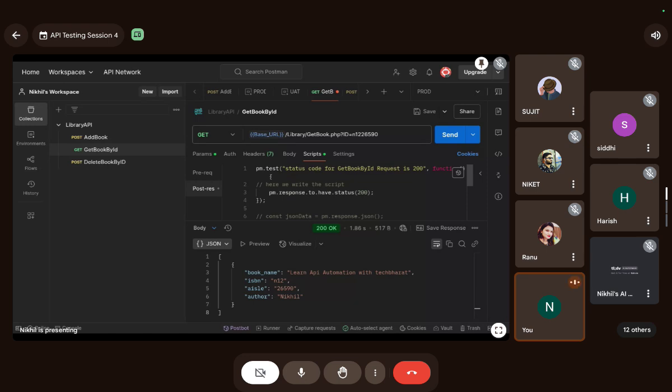Okay, guys, is everything clear till here? So add these test cases to your test scripts for all the three requests, and we will continue on the next weekend, obviously.